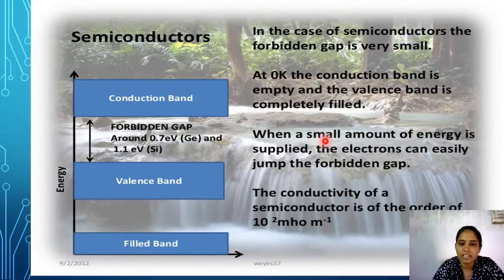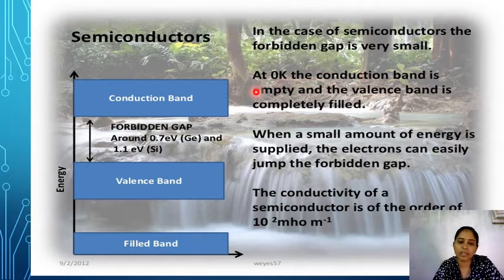Okay, the next one is semiconductors. In semiconductors, there is a small forbidden gap between the valency band and conduction band. If you give a little amount of energy, electrons can easily jump from the valency band to the conduction band.